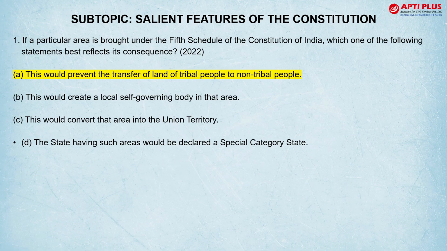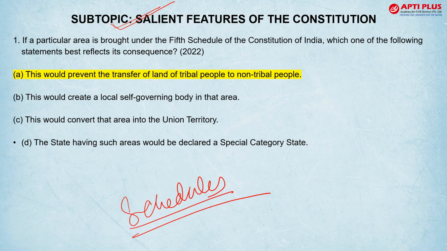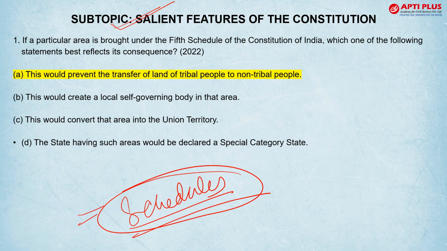Next topic is salient feature of the constitution. Again, very important part. And herein the questions from schedules are asked each year. Very, very favorite topic is schedules of the Indian Constitution for the UPSC. So see this question asked in 2022. If a particular area is brought under 5th schedule of the Constitution, which one of the statement best reflects its consequences? Answer will be that this will prevent the transfer of land of tribal people to non-tribal.